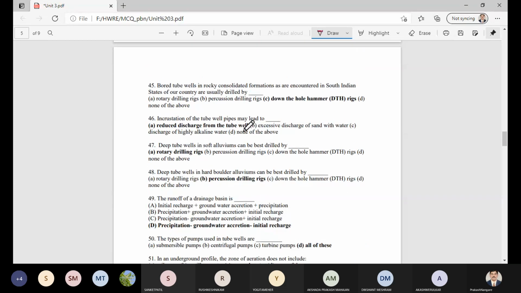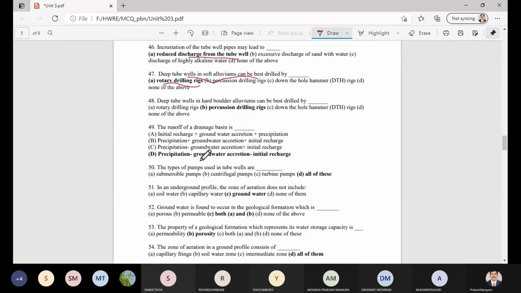Then bored tube wells in rocky consolidated formations, as encountered in South Indian states of our country, are usually drilled by the down the hole hammer DTH rig. Incrustation of the tube well pipes may lead to reduced discharge from the tube well. Deep tube wells in soft alluvium can be best drilled by the rotary drilling rig. Deep tube wells in hard boulder formations can be best drilled by percussion drilling rigs.